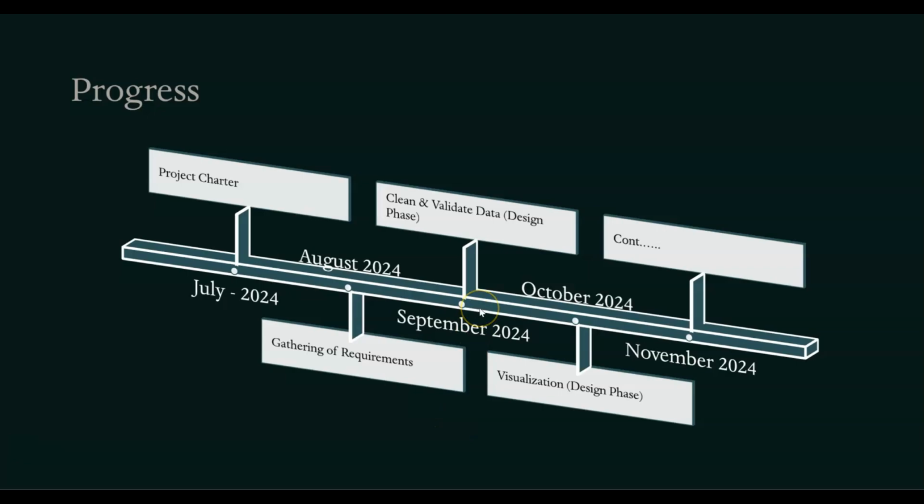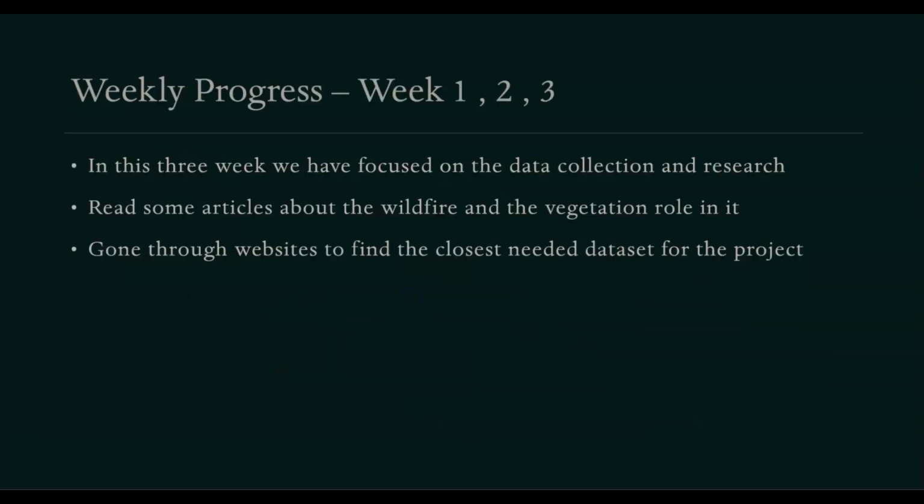This is timeline for our project. It started from July 24 and ended at November 24. So for first 3 weeks, we've been focused on gathering data and conducting research for our project.